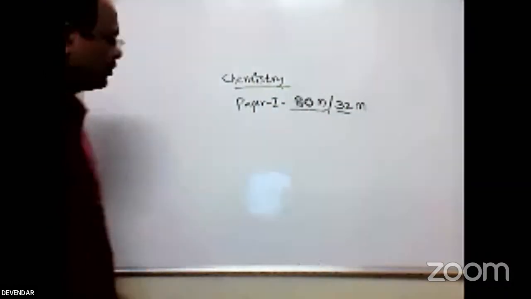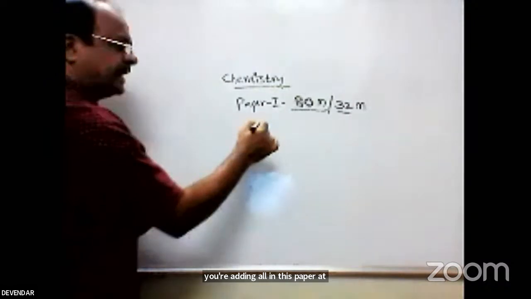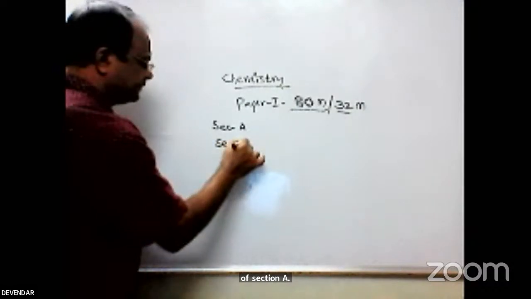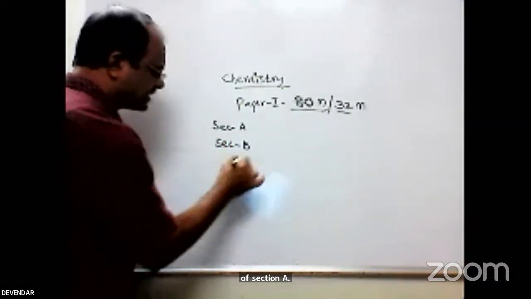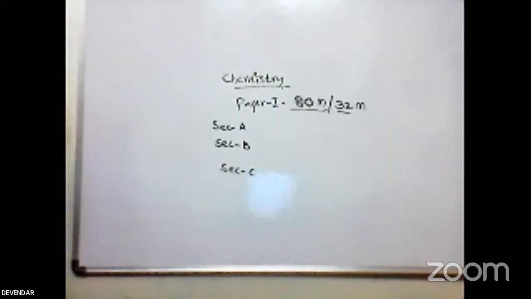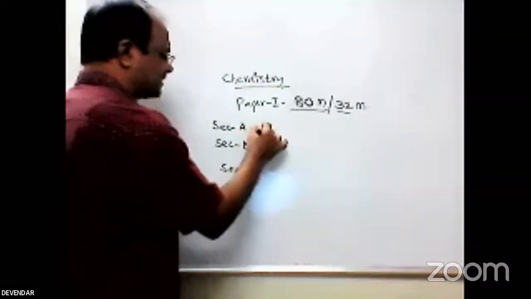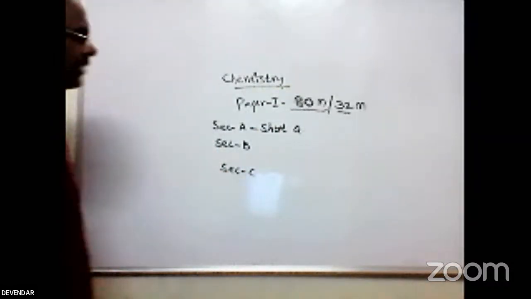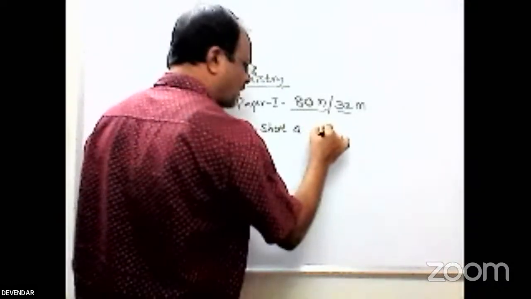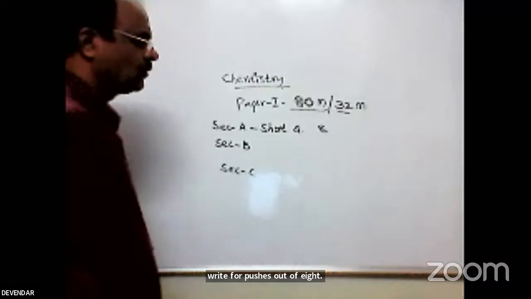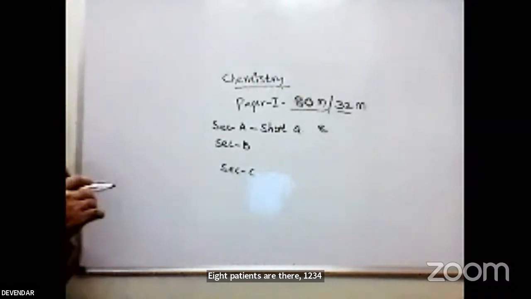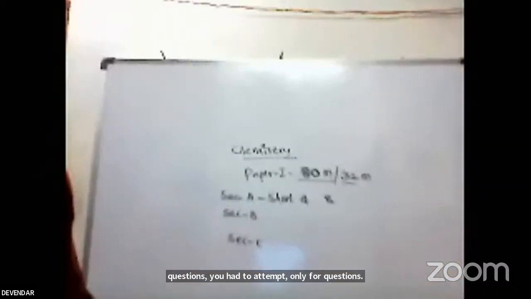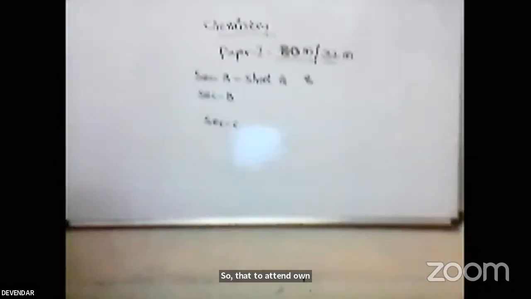This 80 marks paper consists of section A, section B and section C. There are 3 sections. Section A, what does it mean? It is short answers. That means short questions are there. We have to write 4 questions out of 8. That means 8 questions are there: 1, 2, 3, 4, 5, 6, 7, 8. Out of 8 questions, you have to attempt only 4, not more than that.